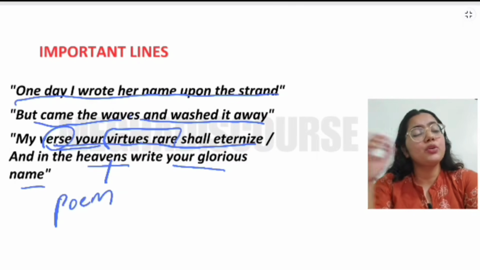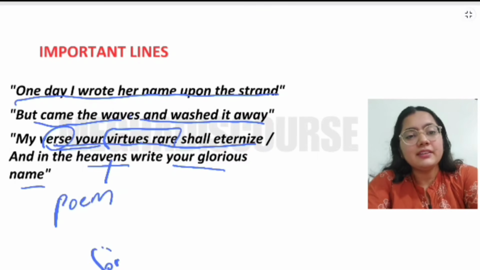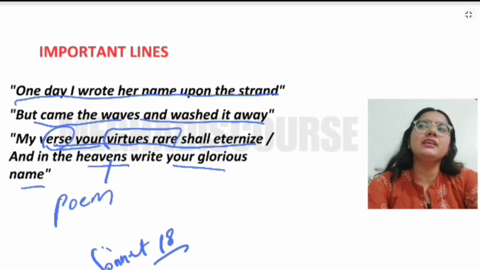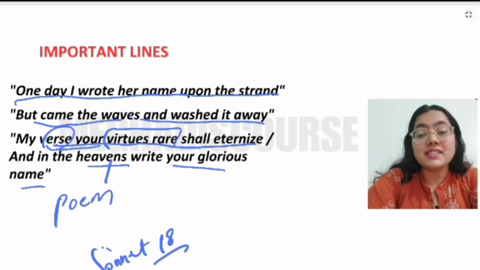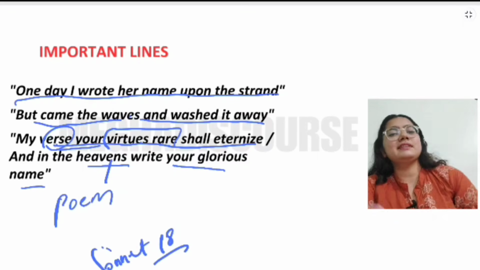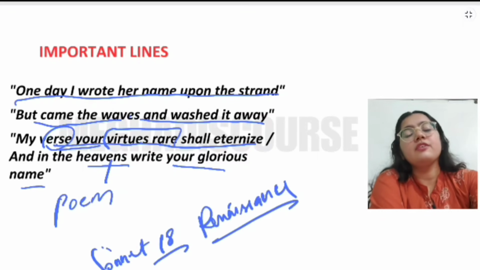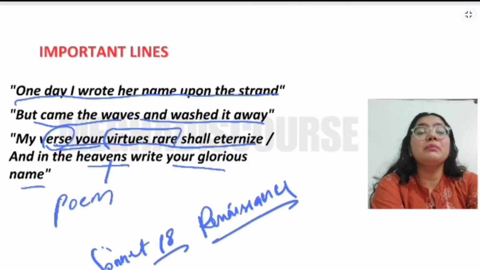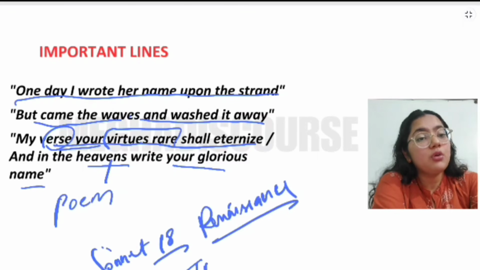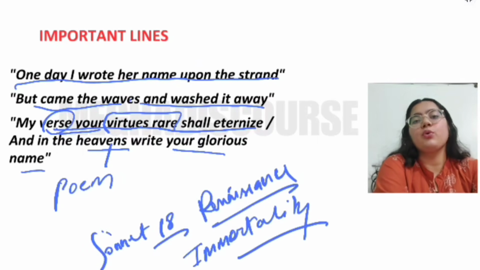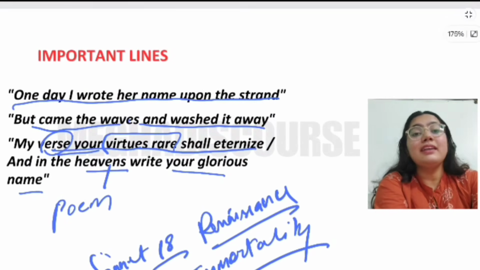And there is this poem by William Shakespeare, Sonnet 18. Here also we have a similar idea in the couplet of that sonnet: as long as men can breathe or eyes can see, so long lives this, and this gives life to thee. Renaissance poetry is very famous for love themes, for making the beloved immortal. There is also a theme of immortality in this poem, because he is immortalizing the beloved. So know this thing. Let us just move to our fourth poem.